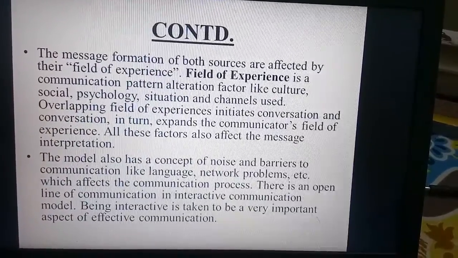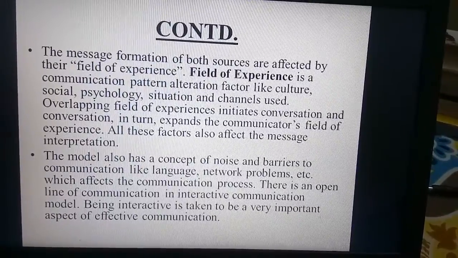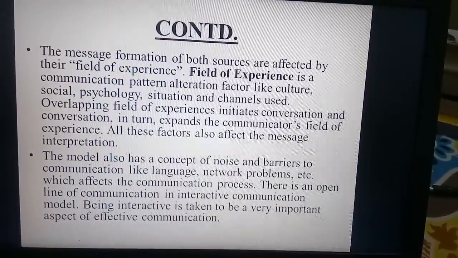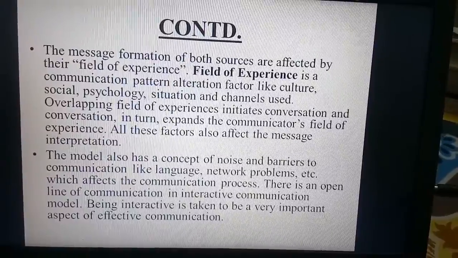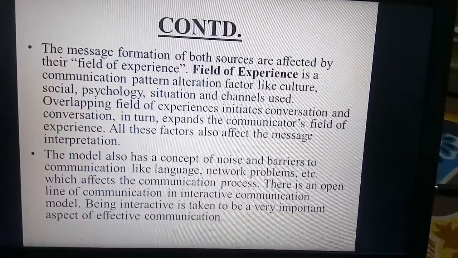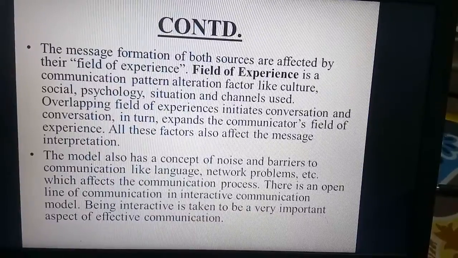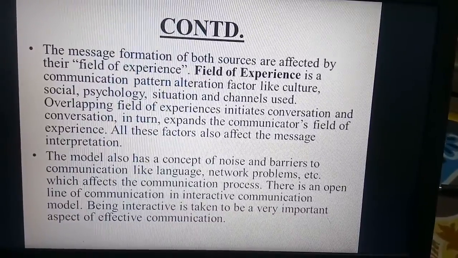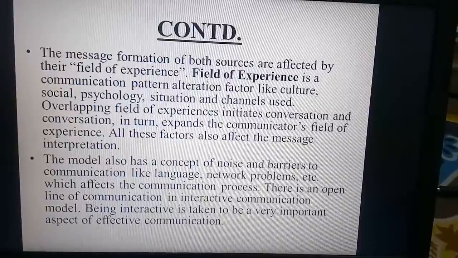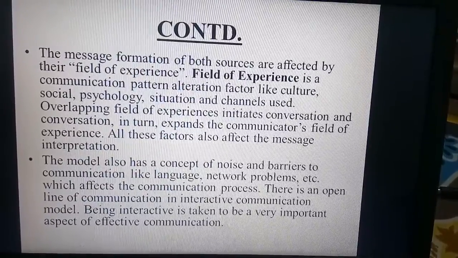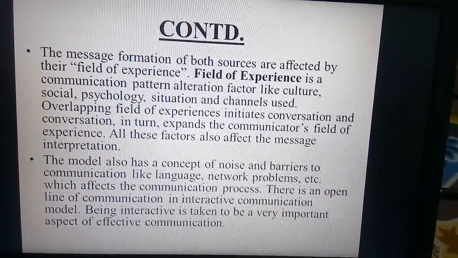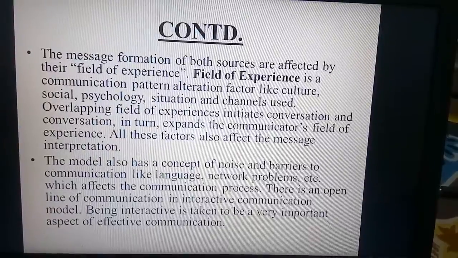Now, what is field of experience? It is a communication pattern alteration factor like culture, social factors, psychology, situation, and channel used. Overlapping fields of experience initiate conversation, and conversation in turn expands the communicator's field of experience. All these factors also affect the message interpretation.